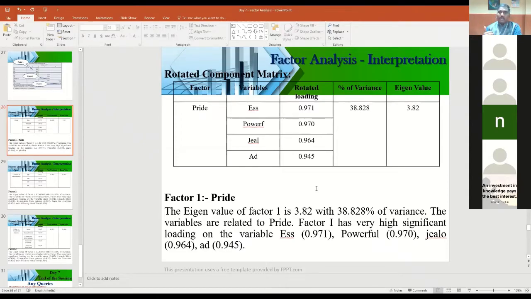But I explained everything, whatever outputs you want to know, just for your information. But these two tables are mandatory to show that you have done a factor analysis: the KMO and Bartlett's test, and then the final rotated principal component matrix. Right? So this is how to do a factor analysis.